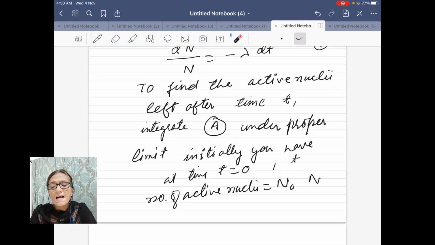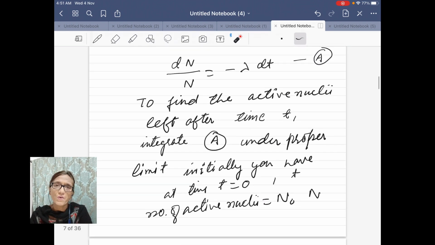If you take time t equal to 0, at zero time you will have the highest number of active nuclei, and let the number of nuclei be N naught. And after time t, many of the nuclei have decayed, and you are left with only N number of nuclei.